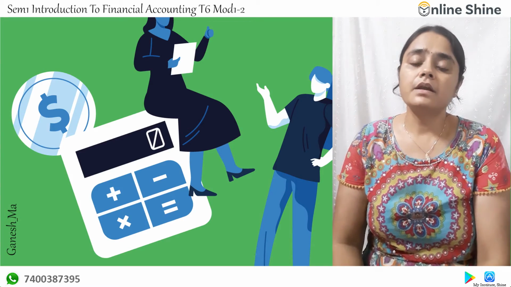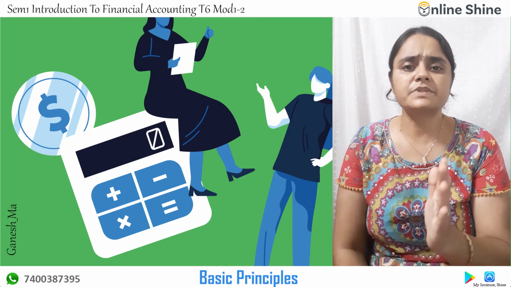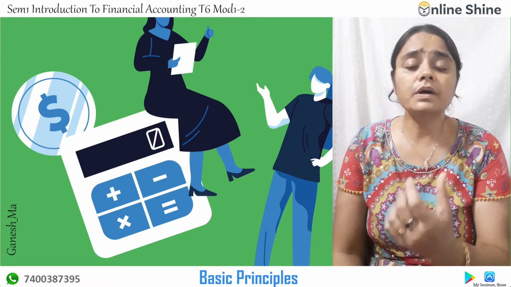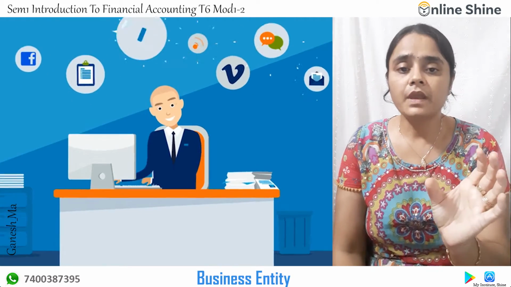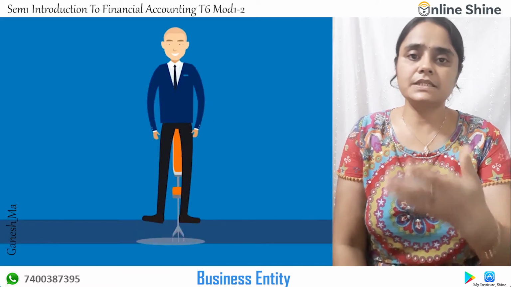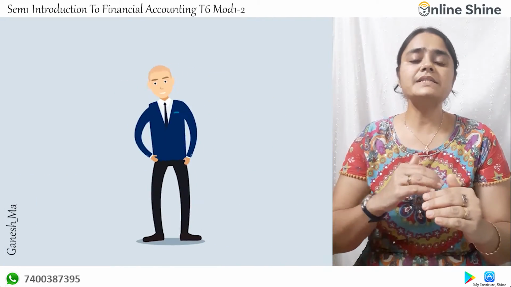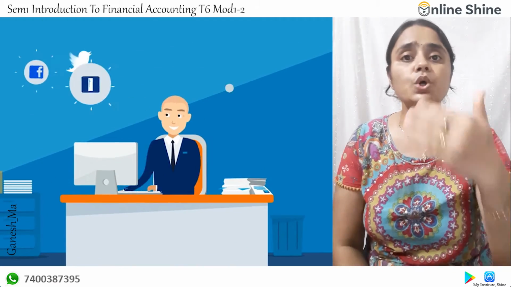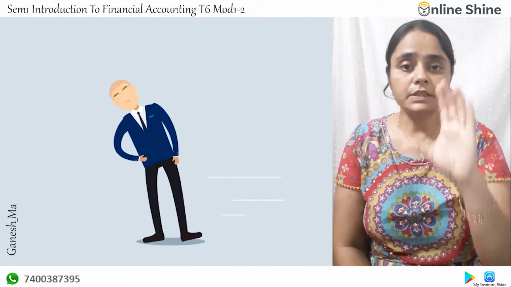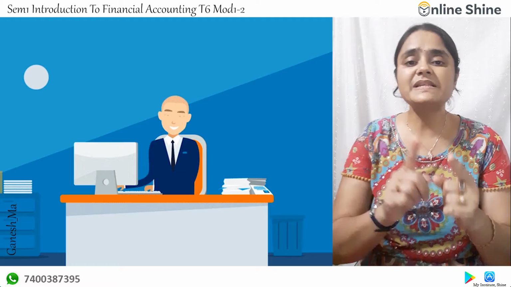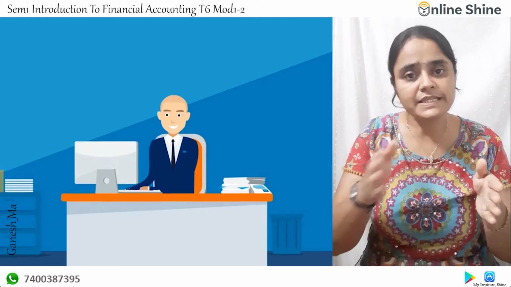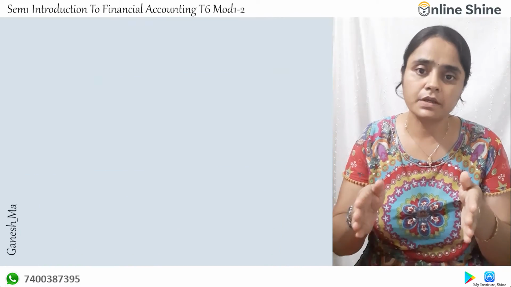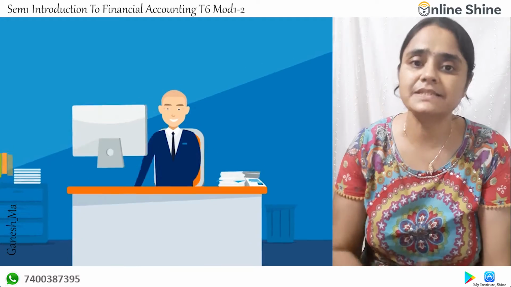Now here again, we have to learn basic concepts of accounting. That is, you will also come to know basic principles. Now first we'll start with the business entity. An owner of a business starts his business, say a sole proprietary business. Now here the owner is considered a different person and the business which he has started is a separate entity. So the business entity is different from the owner. The owner is an individual and the business entity is considered a separate business unit for income tax purposes. That is called the business entity.